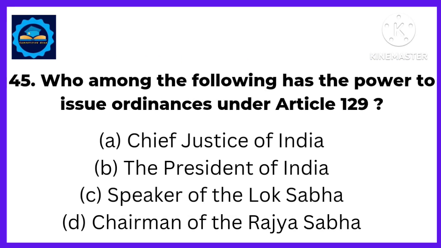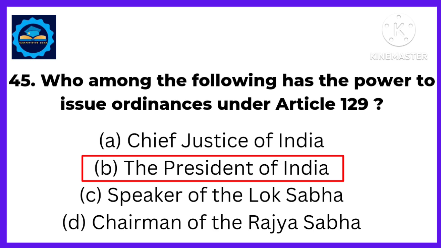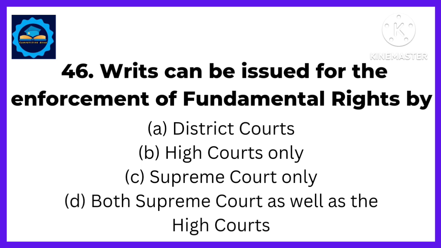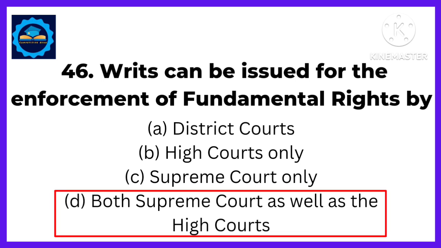Next, who among the following has the power to issue ordinances under Article 129? Answer: the President of India. Next, writs can be issued for the enforcement of fundamental rights by. Answer: by both Supreme Court as well as the High Courts.